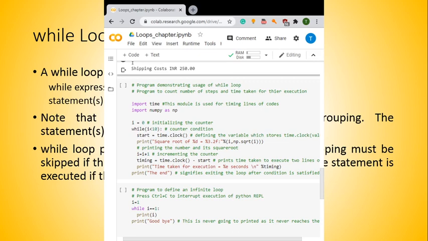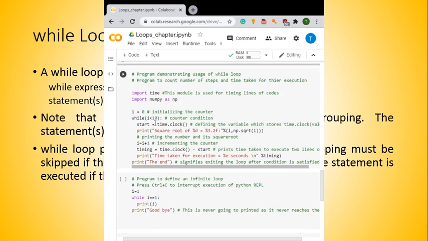So first of all, we are going to call import time and import numpy, and numpy is being called as np. Now here I will initialize the counter, and while i is less than 10, the start clock, time.clock, will start. Time.clock defines the variable which stores the time value at the start of the loop. I will then print the square root of %d, where %d is a decimal.